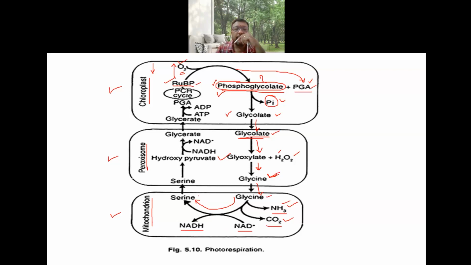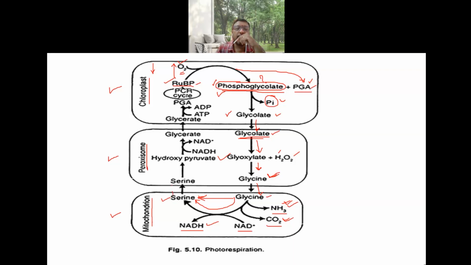Ultimately serine is produced in the mitochondria.